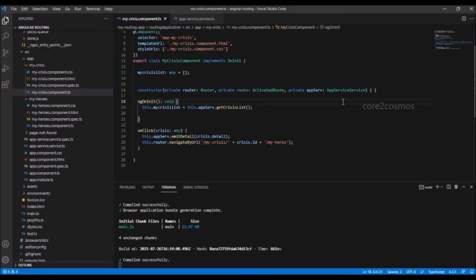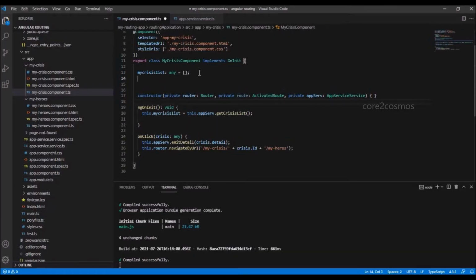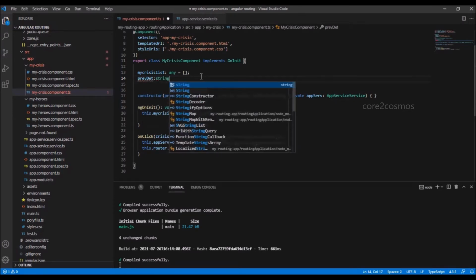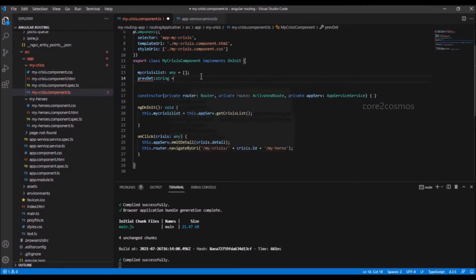Let us now modify the mycrisis.component.ts file. I am introducing a string variable previous detail at line number 14 and initializing it with the value placeholder for detail.